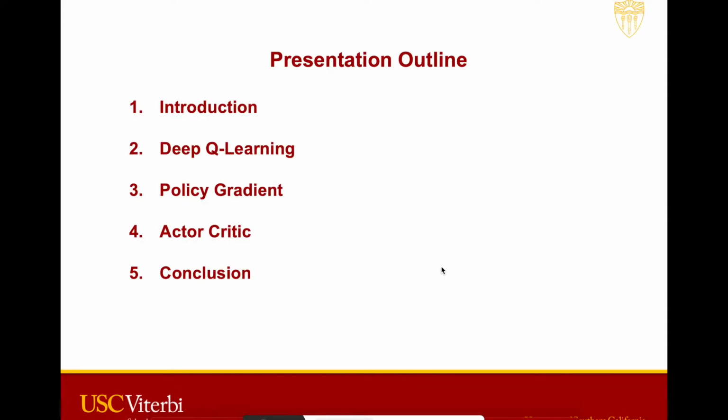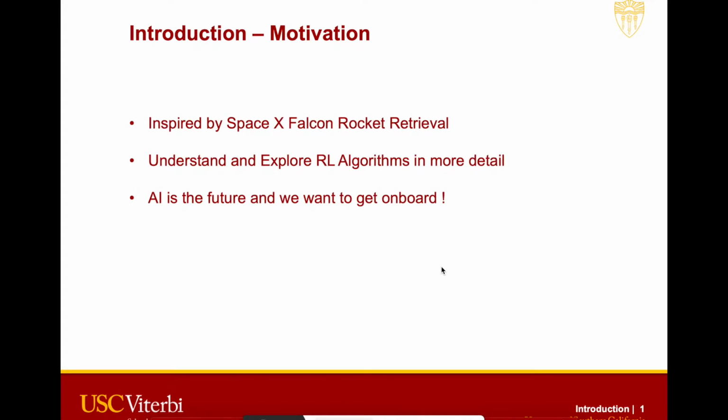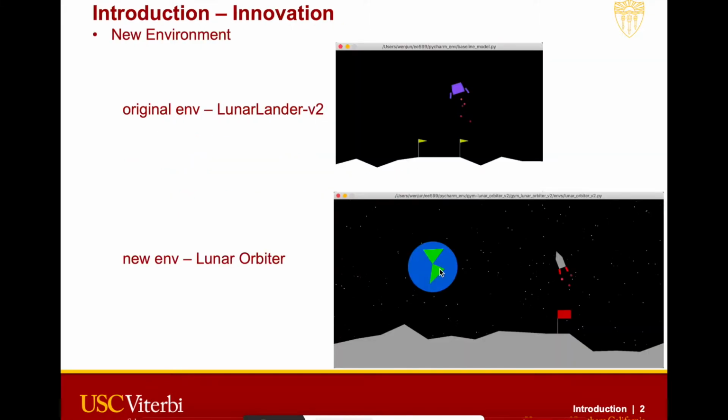So introducing the outline of the project, we are going to go through the introduction, deep Q learning, policy gradient, actor critic, and the conclusion. What motivated us to do this project was basically the SpaceX Falcon rocket retrieval. We also wanted to explore more reinforcement algorithms, and basically AI is the future, so we all wanted to get on board.